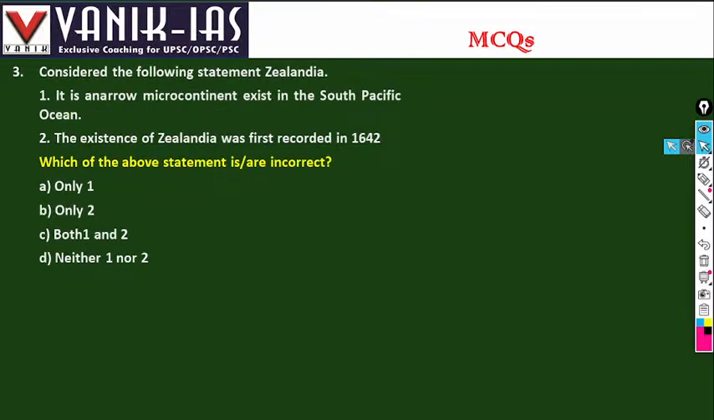Consider the following statements regarding Zealandia. A narrow microcontinent exists in the South Pacific Ocean. So that is the South Pacific Ocean. Correct. And the existence of Zealandia was first recorded in 1642. Right. Fine.